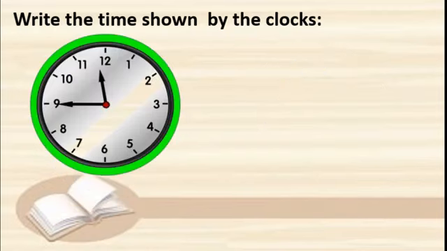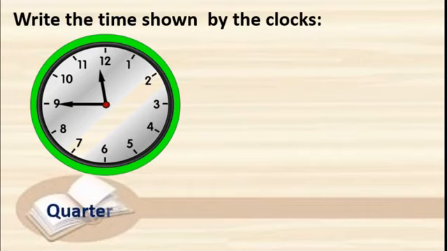We will move on. Now please observe carefully. The hour hand is between 11 and 12 and the minute hand is on 9. Yes, you know that up to 6 we use past and from 6 to 12 we use to. Very good.